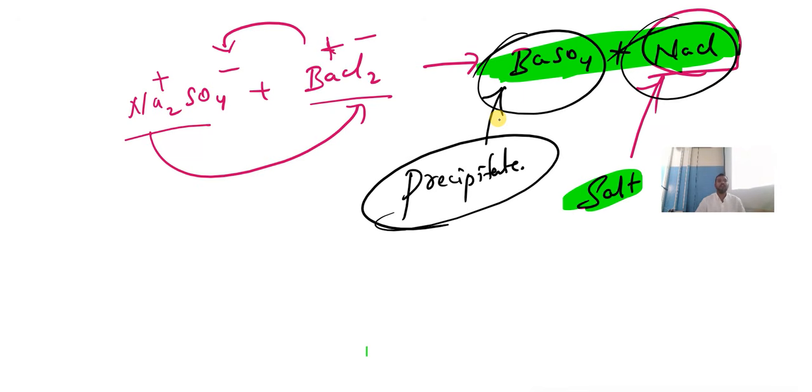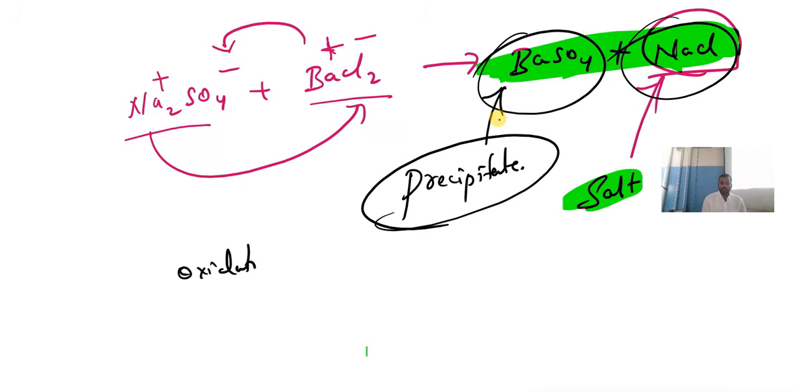Precipitation reaction means no further reaction will take place. The product we got from that, no further reaction can take place. That is called a precipitation reaction. And ultimately we have oxidation and reduction. Oxidation means addition of oxygen, removal of hydrogen. Reduction reaction means removal of oxygen, addition of hydrogen.